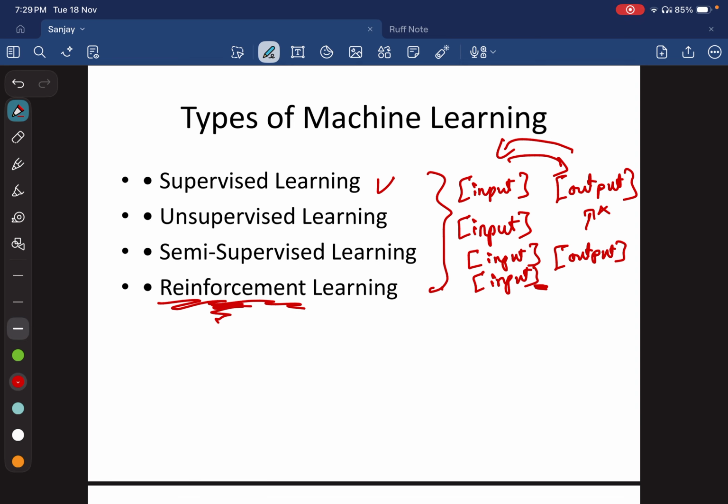If the score is positive, the model will improve itself, and if the score is negative, that's a penalty for the model for doing wrong. So it will adjust some hidden parameters as above, and it will also perform well over some iterations or trials. These are the types of machine learning.